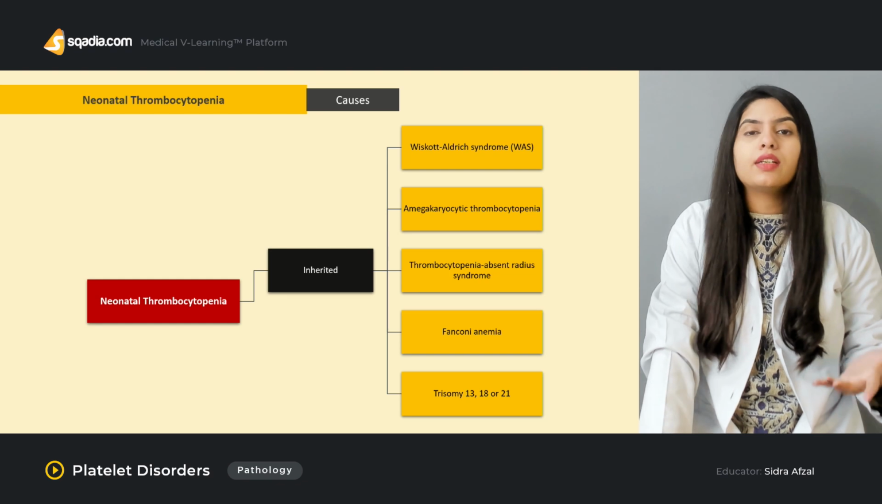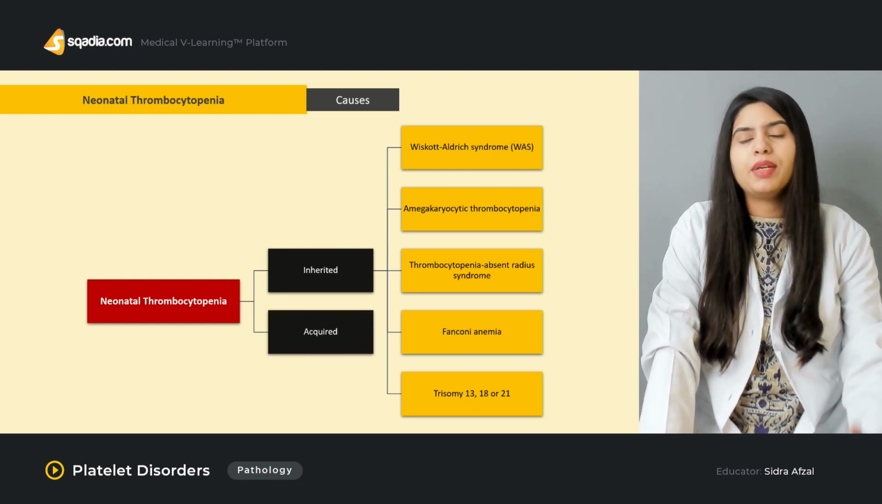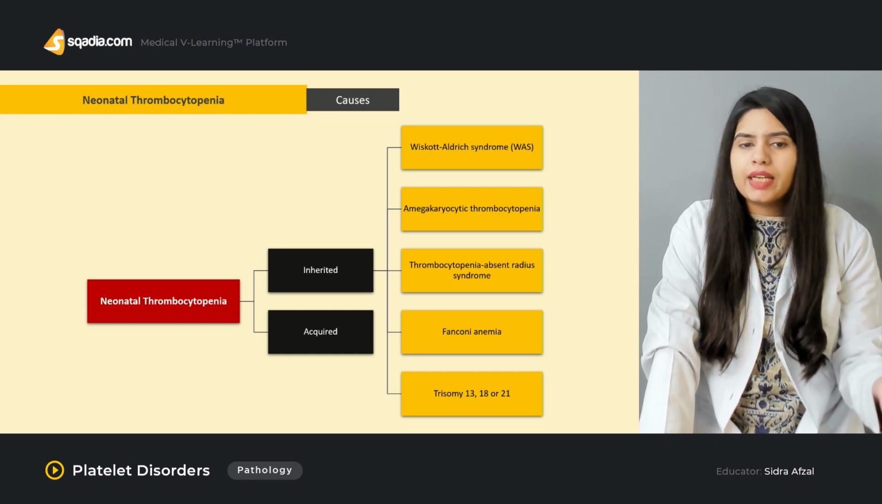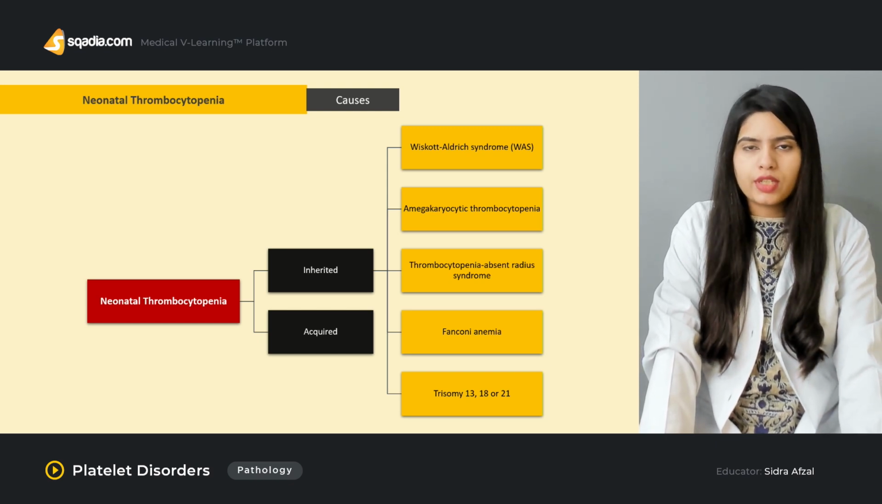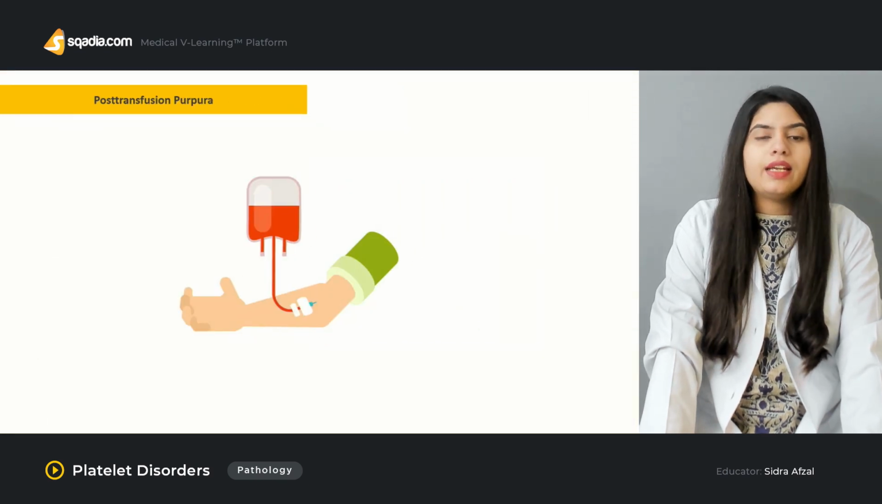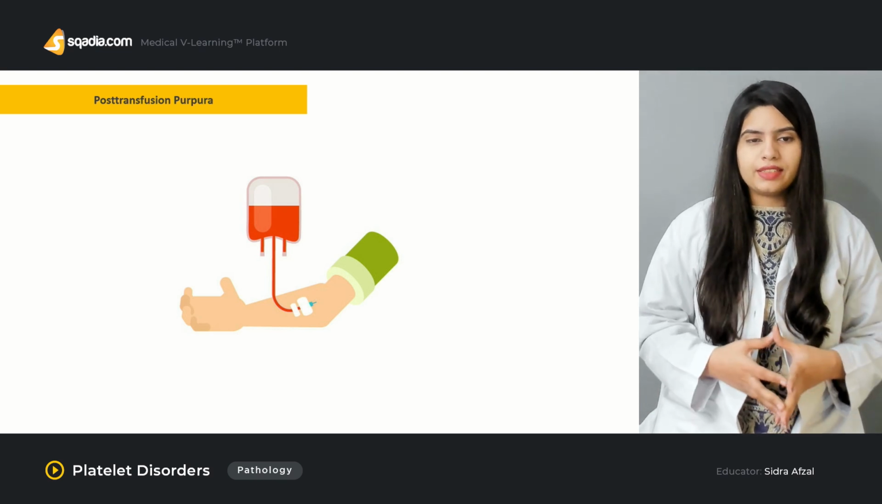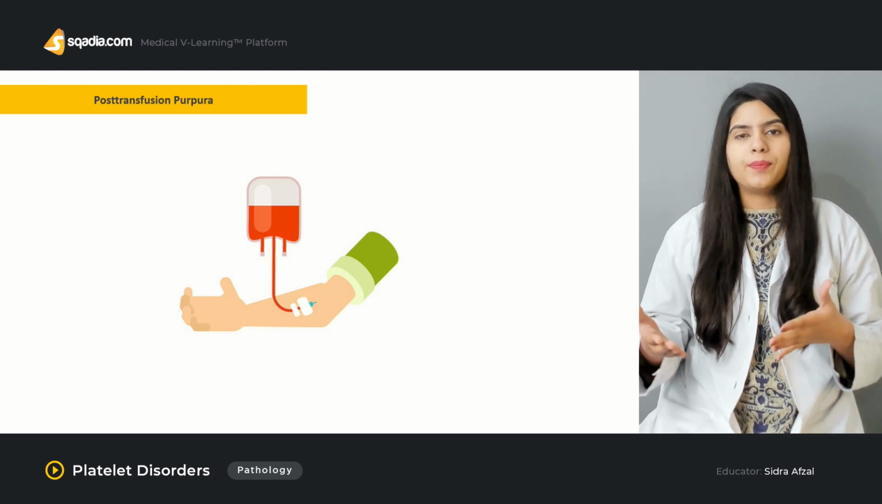But there can be other causes of thrombocytopenia, like the acquired one. There can be any disease or infection that can lead to neonatal thrombocytopenia. Then another type of platelet disorder, thrombocytopenia, you can say, is post-transfusion purpura.